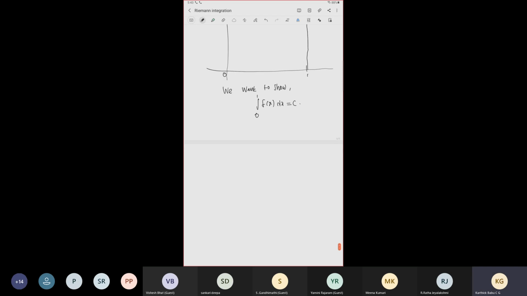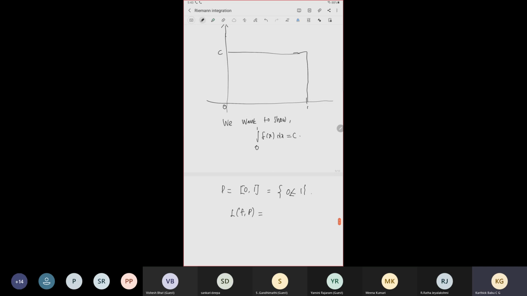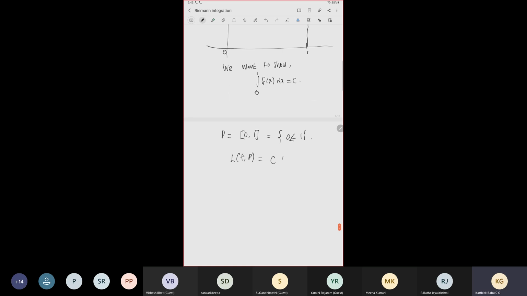So now choose the partition as the interval itself, partition P = {0, 1}, a two-point partition, 0 is not equal to 1. Then what is L(f, P)? What is the infimum here? C itself, and there is only one part of length 1. So it is c times 1, which is equal to c.